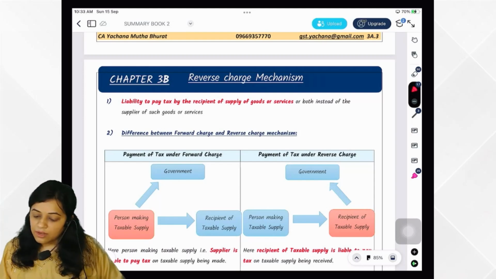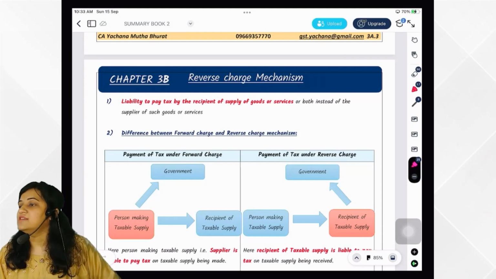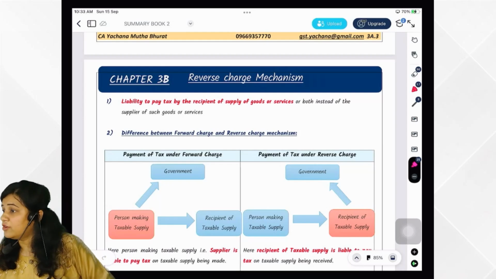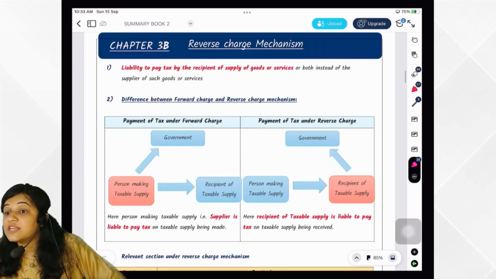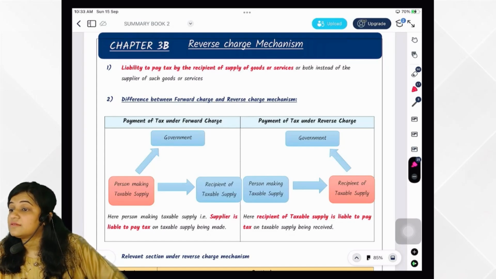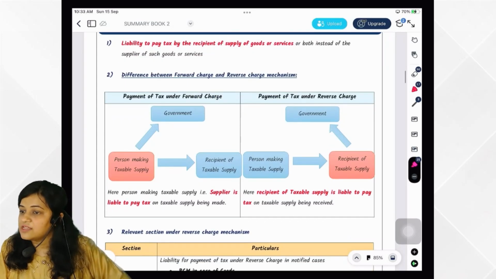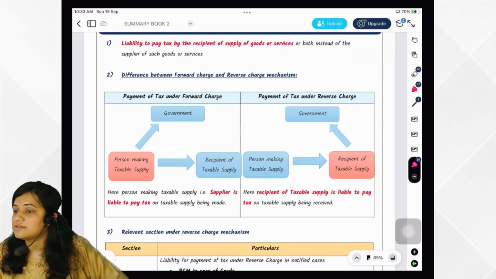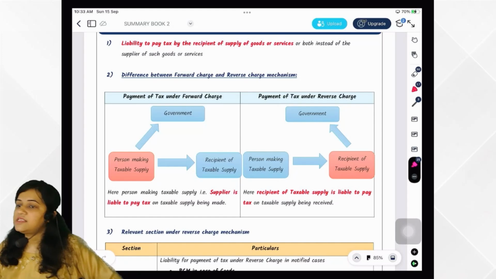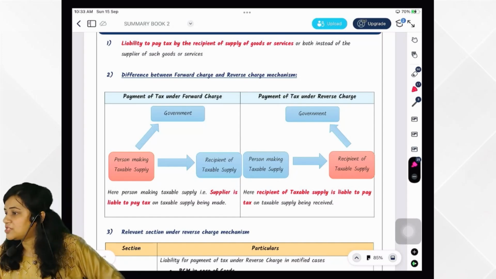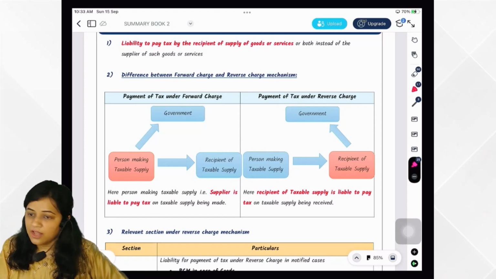Now reverse charge mechanism. Come on. See, we have studied it. We are studying it again so that we can remember. Please concentrate. In case of reverse charge, what happens? Who pays the tax? Recipient pays the tax. In case of forward charge, who pays the tax? Supplier. So generally it is normal charge or forward charge, except Section 9(3) and 9(4) cases, where it is reverse charge. Specified goods and specified services.